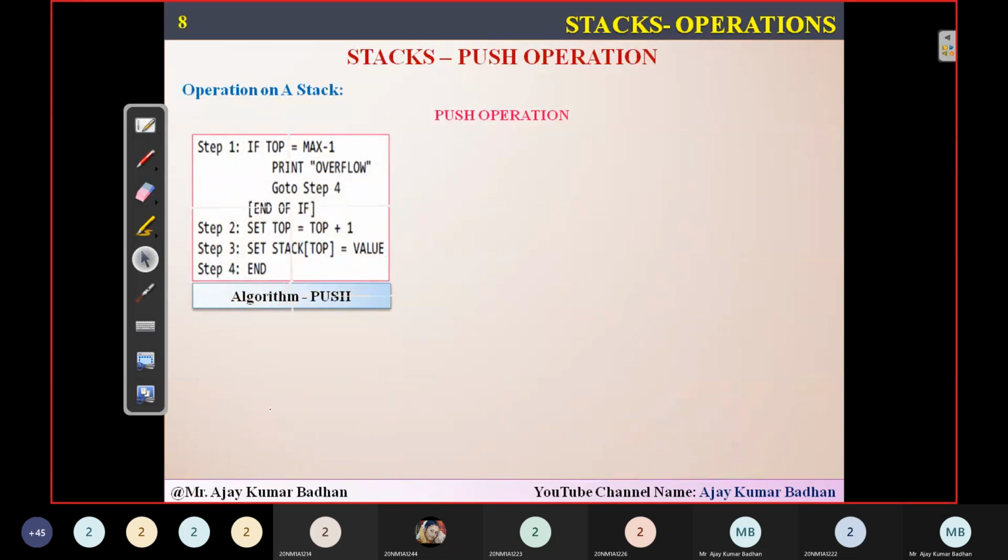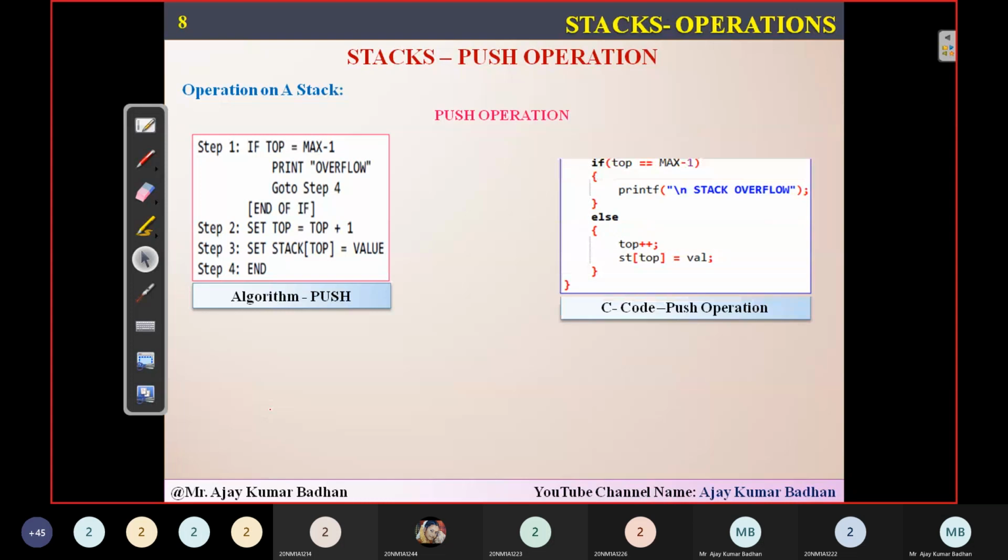Algorithm, a very simple algorithm. It's not like a linked list, very simple. You can see hardly 4 lines. That's it, your push operation is completed. What did I tell you? First, we have to check top equal to max minus 1. If it is equal, you simply display the overflow message. If not, increment top equal to top plus 1. Then simply stack of top equal to the value which you want to insert. Done. Your task is completed.